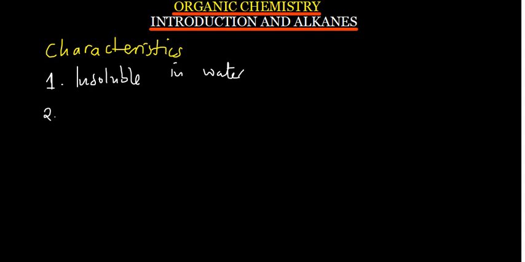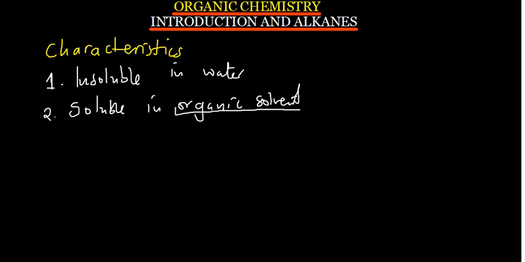Okay, but organic compounds are soluble in organic solvents. Just last time we talked about a solvent, a solute, and a solution. A solvent is just anything where you can dissolve something. So organic compounds can only dissolve in organic solvents. For example, benzene. You can dissolve organic compounds in benzene, paraffin, because those are organic compounds.